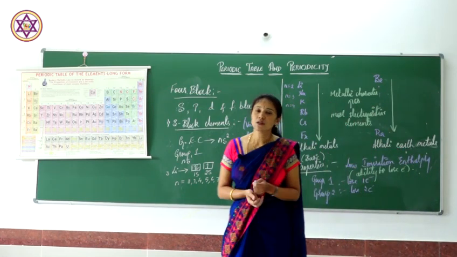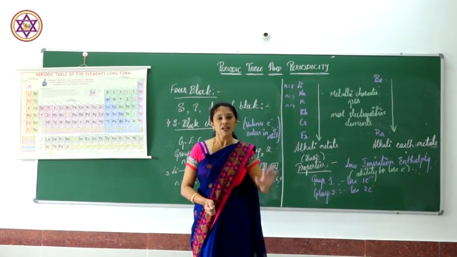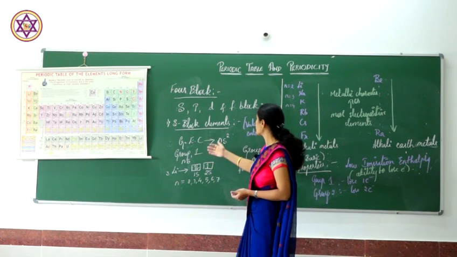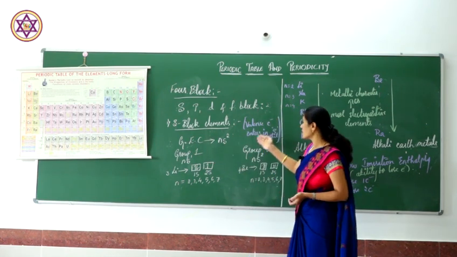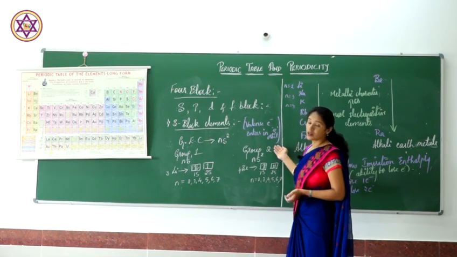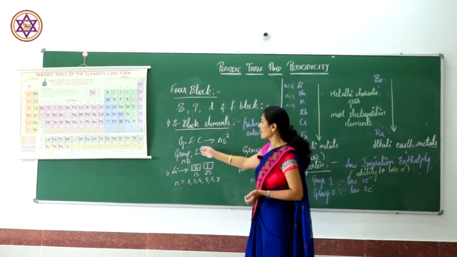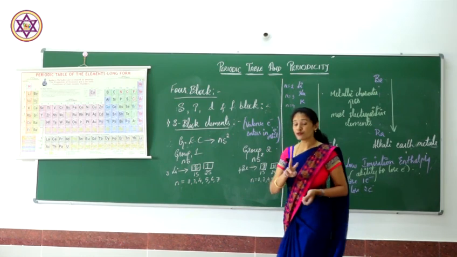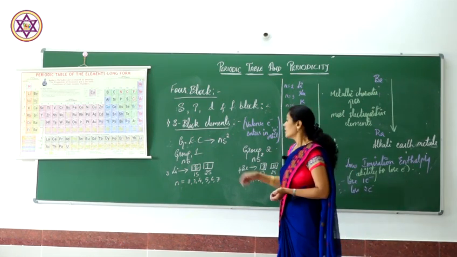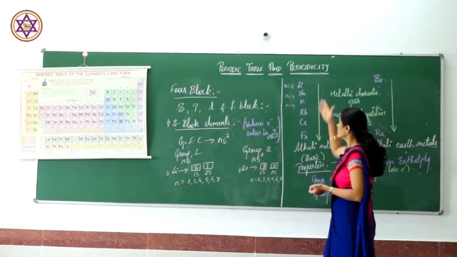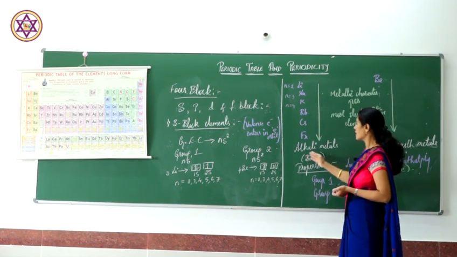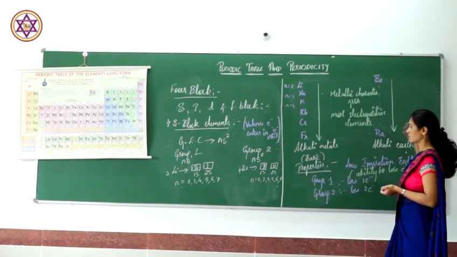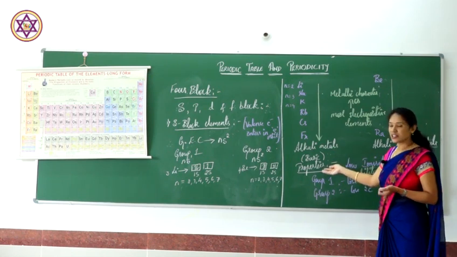This is about the S block elements. It's clear now. The S block elements are those in which the valence electrons enter the S subshell, and they have the general electronic configuration NS1 and NS2. It consists of 2 groups, group 1 and group 2. Group 1 is called alkali metals. Group 2 is called alkaline earth metals. Alkali means it is basic in nature.